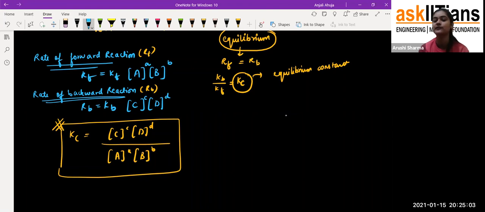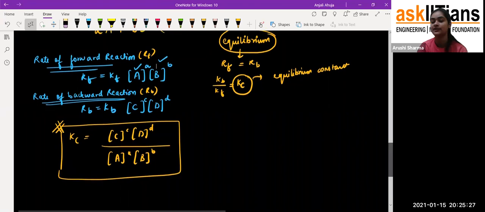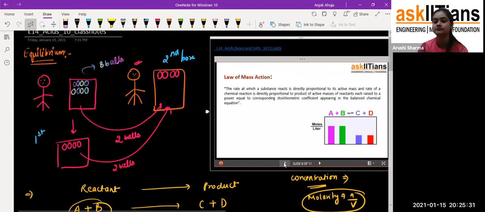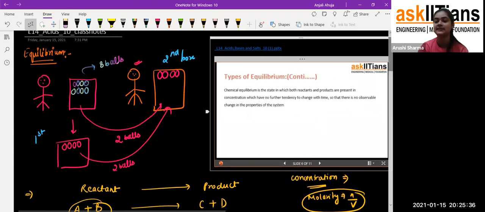So that's the condition for the equilibrium concentration, when the rate of the reaction is directly proportional to their active masses. These are the active masses of A and B, and this Rf is directly proportional to this. That means when the rate is increasing for the forward reaction, the reactive mass is also increasing. That's how chemical equilibrium is attained, and that's how we write the equilibrium constant. So this is the law of mass action. Fine, students, I hope you all understand this. The application we'll discuss later.